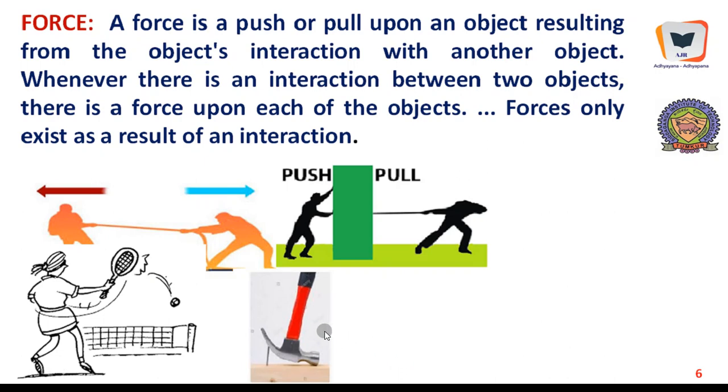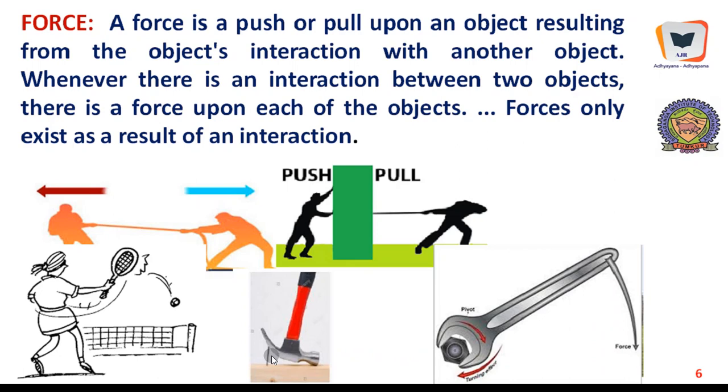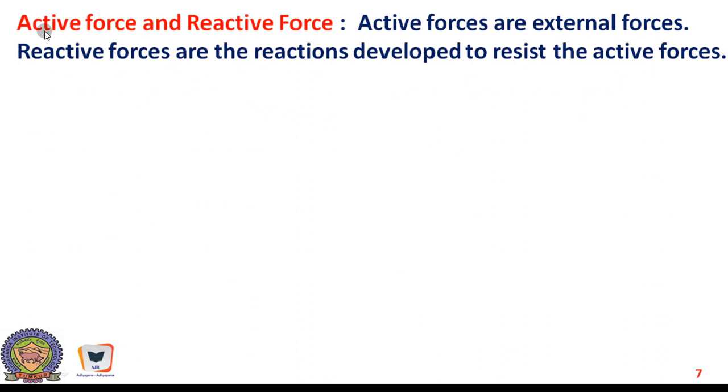And here a nail is pulled from its fastening, and here we need to apply a force in order to pull it out, and the effect is the nail coming out. And here there is a spanner attached to a nut, and if you apply the force over here perpendicular to the axis of this spanner, the effect is seen in the form of rotation of this particular nut. So rotation is the effect, force is the cause. So force will remain the cause for certain processes. Therefore force is defined basically as a push or pull. As far as mechanics is concerned, this definition holds good.